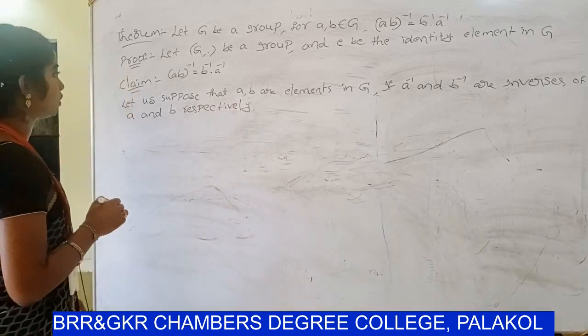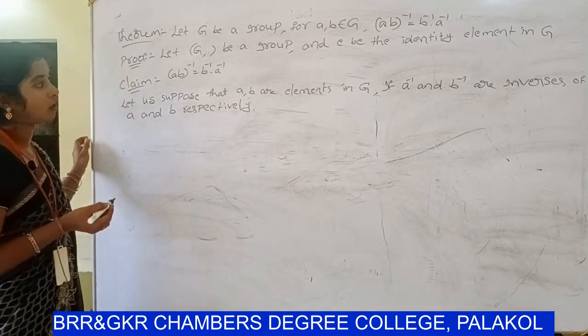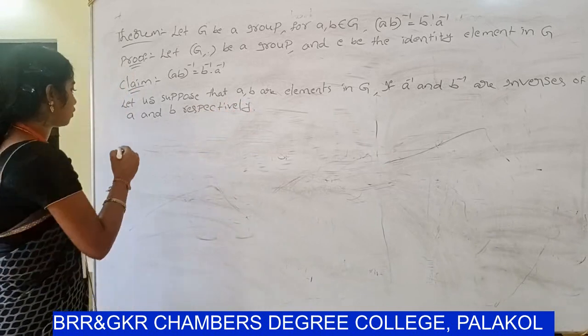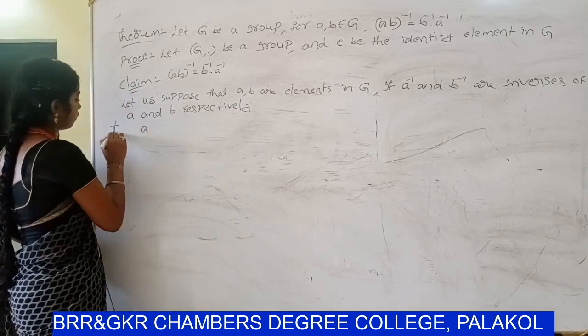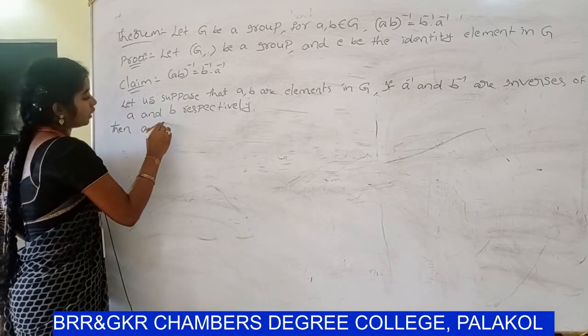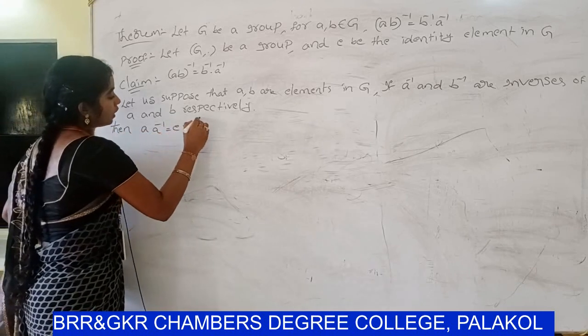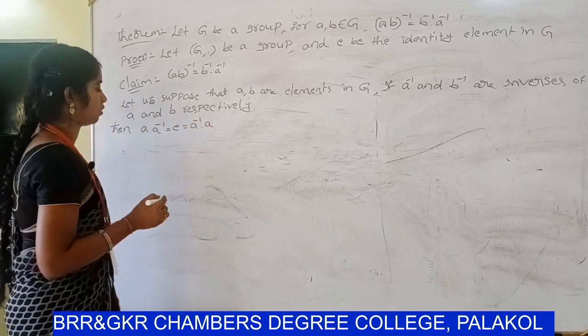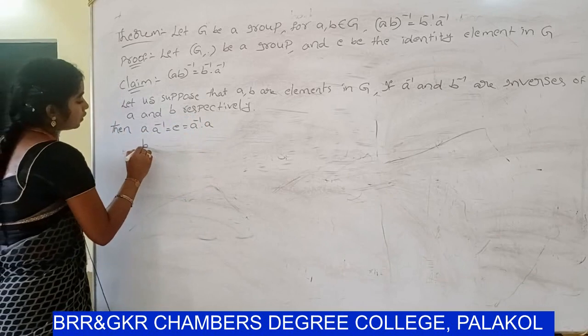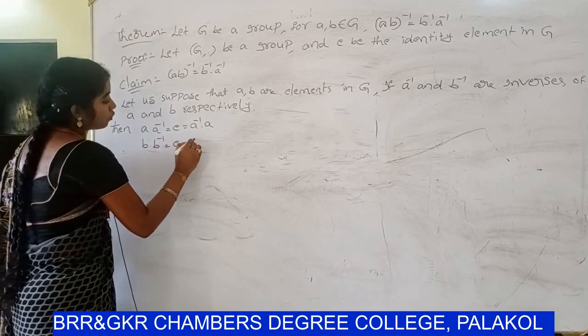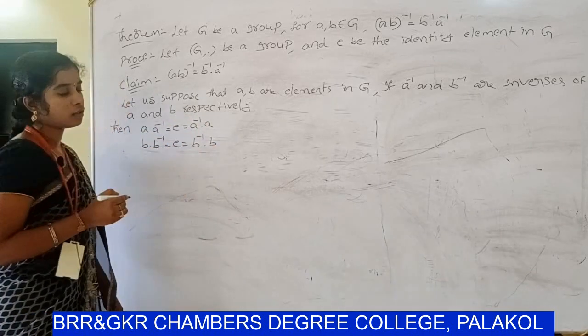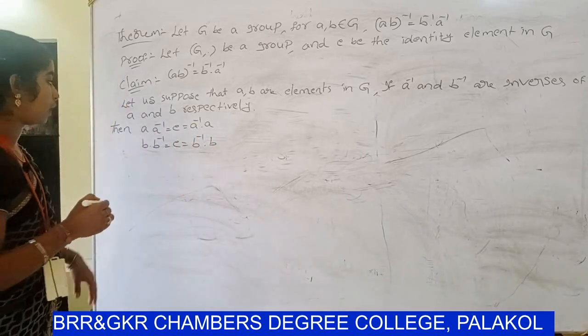So already you know that Z is a group, the inverse property exists. So then A dot A inverse equal to E equal to A inverse dot A. Next similarly, B dot B inverse equal to E equal to B inverse dot B, where E is the identity element.